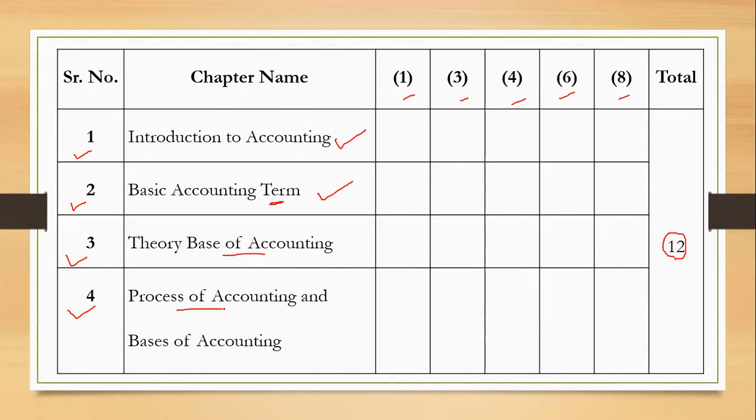Right from chapter 5 to chapter 18, 19, whatever the process is, we will learn all that theoretically here. Numerically, we'll start from the 5th chapter. And the basis of accounting, when you talk about the basis of accounting, there is cash basis and accrual basis, we'll learn that. So the first 4 chapters are complete theory.